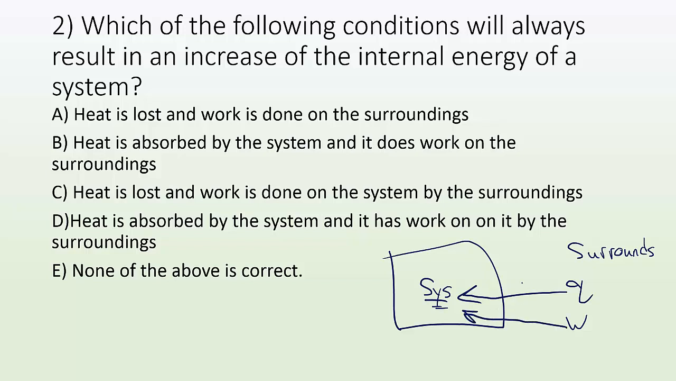So the way that we see that, well, it's absorbing heat and it's getting work done to it. It's not doing work, it's having work done to it. So that's what we're looking for. And best answer would be D. Heat is absorbed by the system and it has work done on it by the surroundings. Whereas heat is lost, that's decreasing the internal energy. It won't increase it necessarily, right?